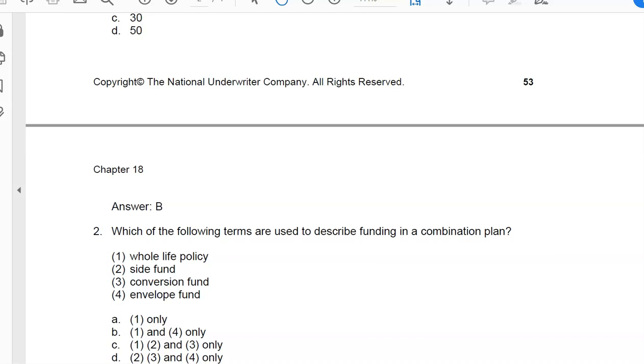So the answer is, which terms are used in the combination plan? They talk about whole life policy, the side fund, and the conversion fund. The envelope fund is one of the 3 plans which are used in defined benefit plans. So 1, 2, and 3 only. The answer is C.